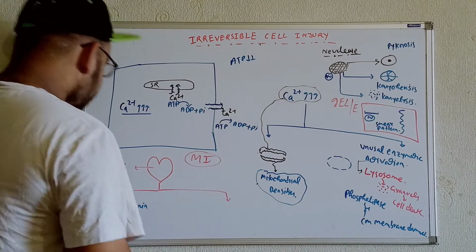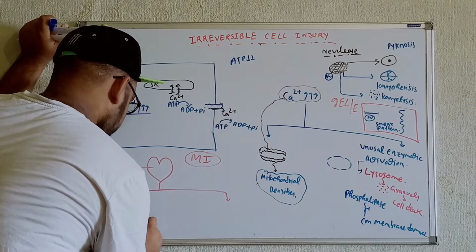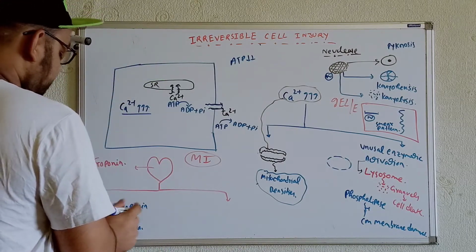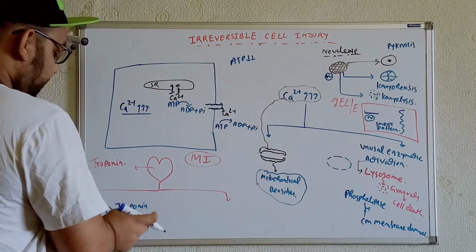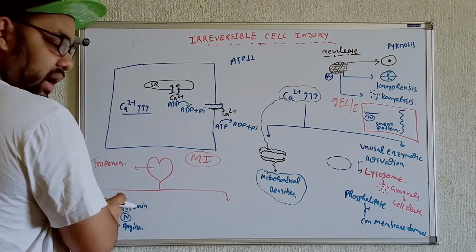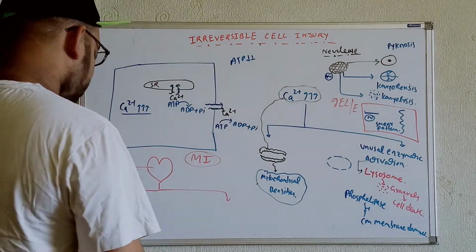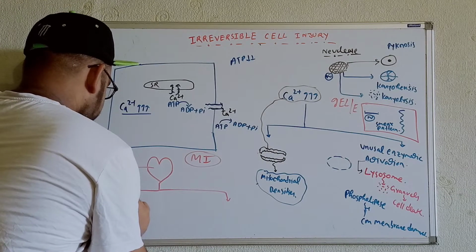In these cases we will see angina pectoris, that means reversible cell injury. The enzyme will not leak out because there is no cell membrane damage. Whatever enzyme is within the heart, there will be no troponin that will come into the circulation. So we'll see there is reversible cell injury.